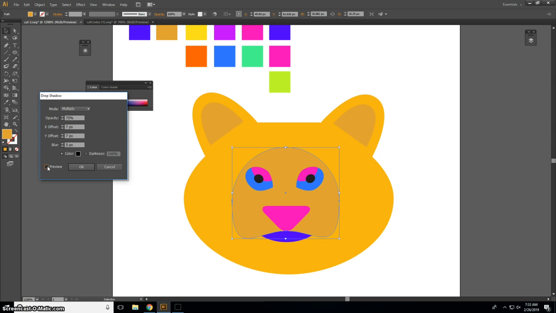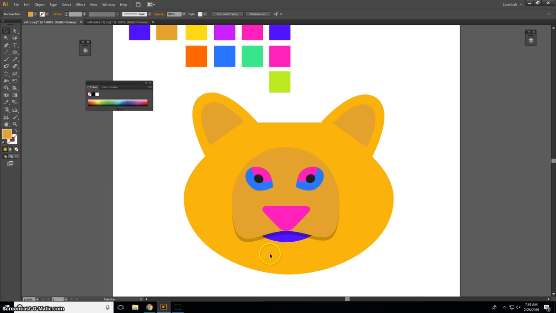Go to preview and play with the Y offset. Oh, do you see that? So there's way too much there. Let's make the X offset 0. And let's make the blur 0. And let's make the Y offset a little bit less. And let's change the opacity. And there we just get a nice little kind of shadow effect, to bring out the shape. So I'm going to leave you there. See if you can create your own cat.